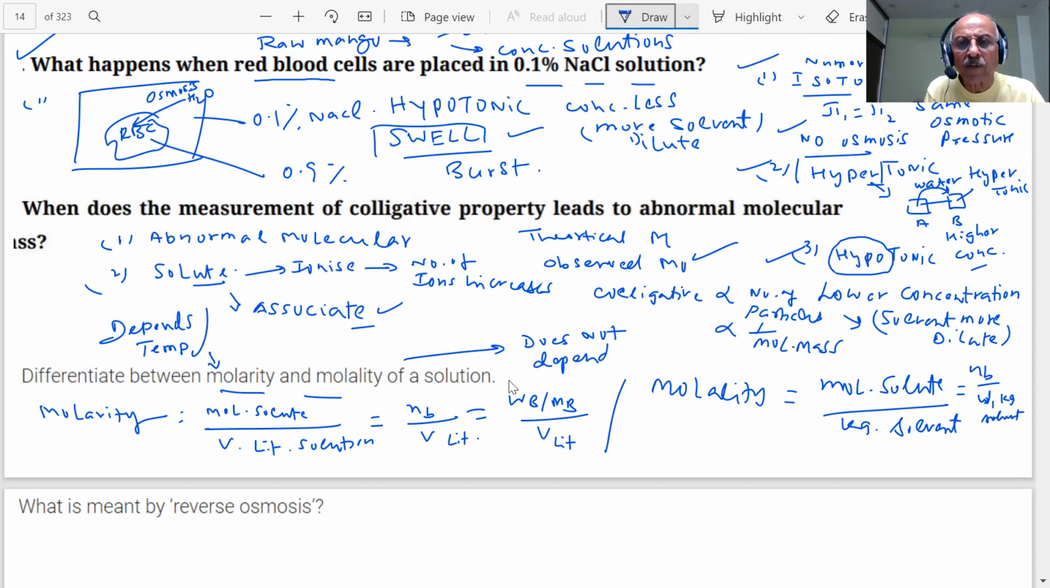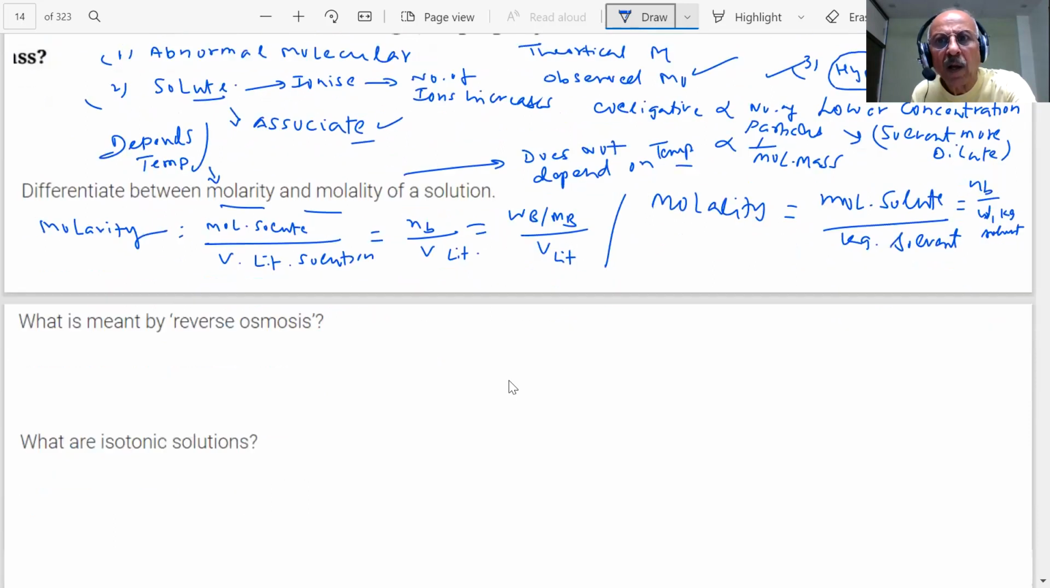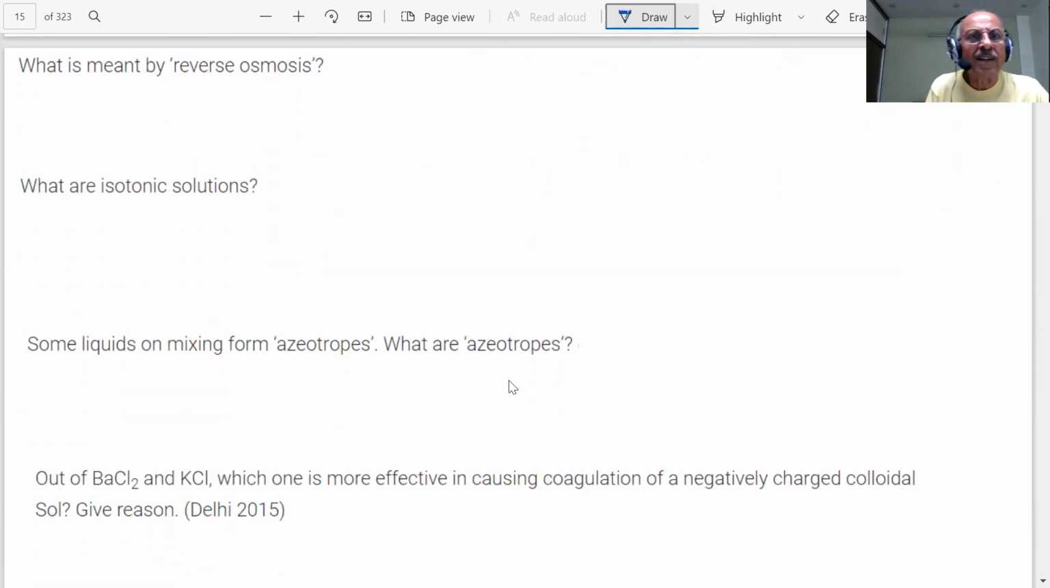This question has been asked. Molality does not depend on temperature. See, the questions could be put in many ways, students. Whatever we have learned, we should do it properly. What is meant by reverse osmosis? Reverse osmosis means the direction of the osmosis can be reversed if pressure greater than the osmotic pressure is applied.